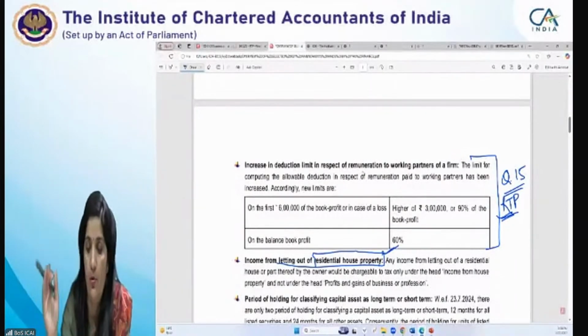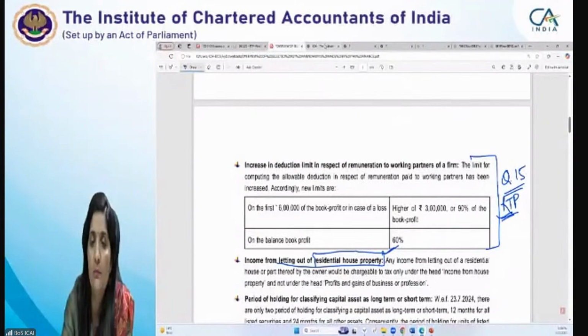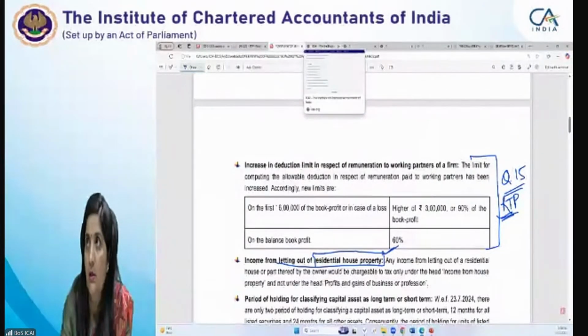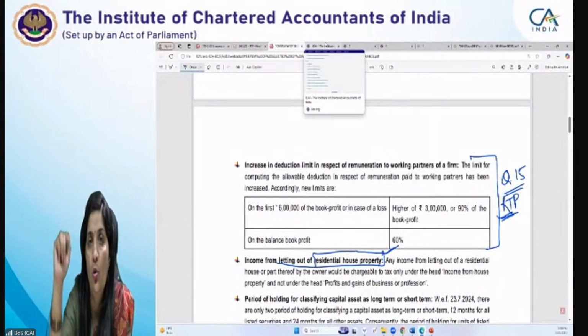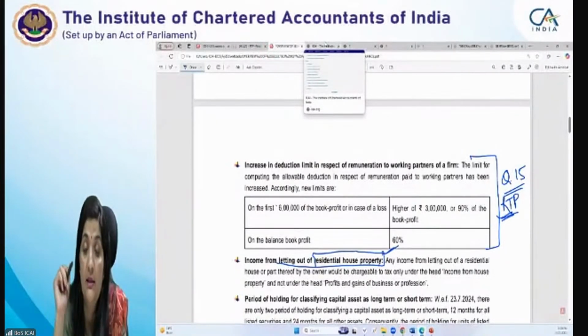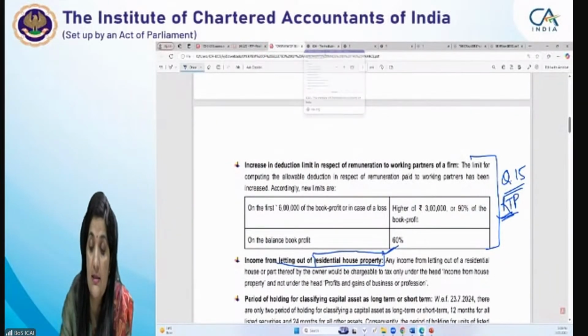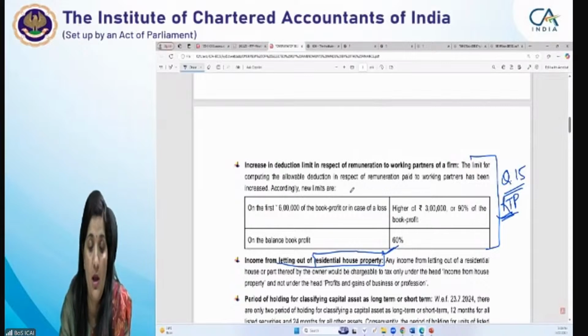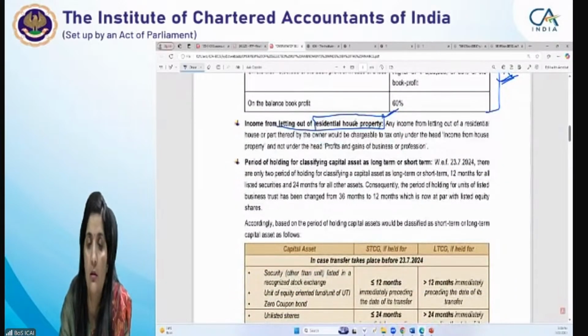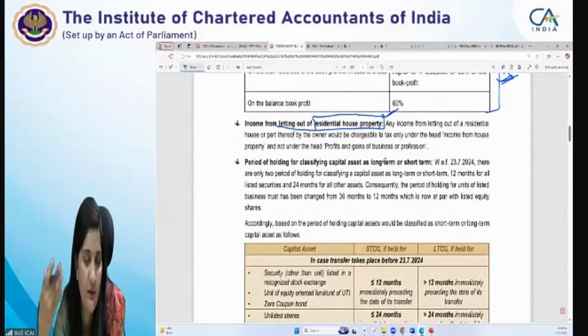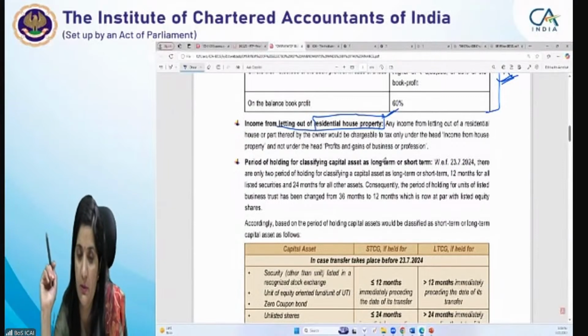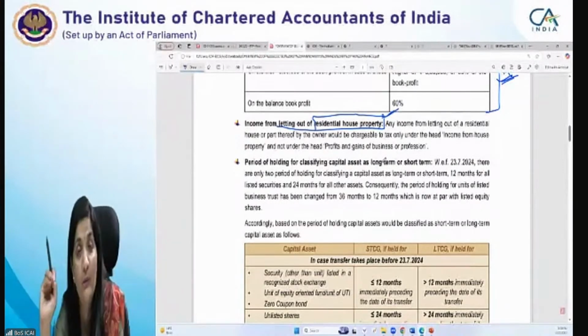Right? This is important. आप देखोगे case law में, if you go to chapter 3, in the end में Chennai properties and Rayala property, there is a note given where it's been clarified. Right? This is the inference which we can draw from the amendment and this case law. Then period of holding for classifying assets, now they have been simplified basically. आप देखोगे तो but ये benefit for your attempt is not available basically. You have to remember both the period of holding.